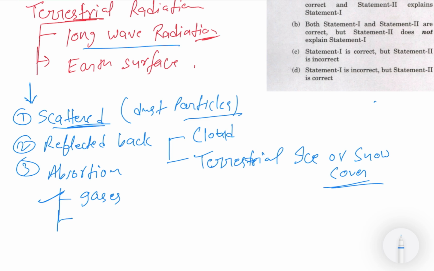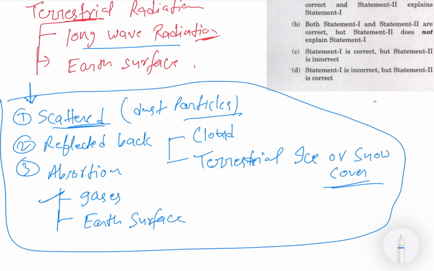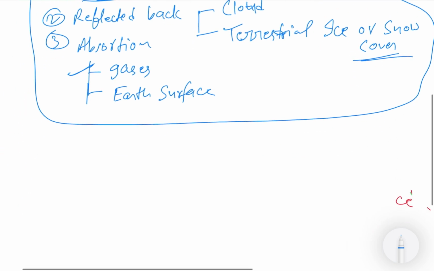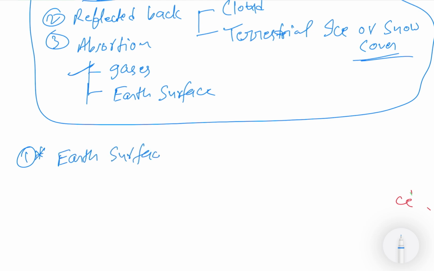And second, the radiation is absorbed by the earth surface. So we must be clear about what will happen to the radiations, either insolation or terrestrial radiation. And one more important point we must be clear about: the earth surface never retains any heat.